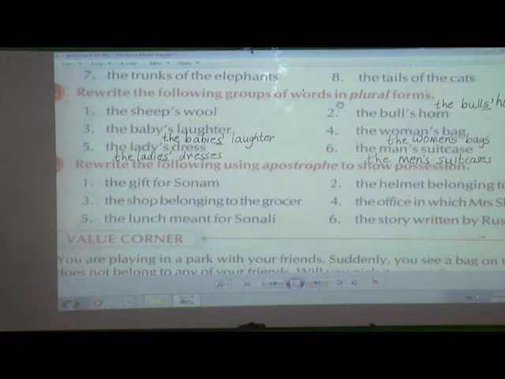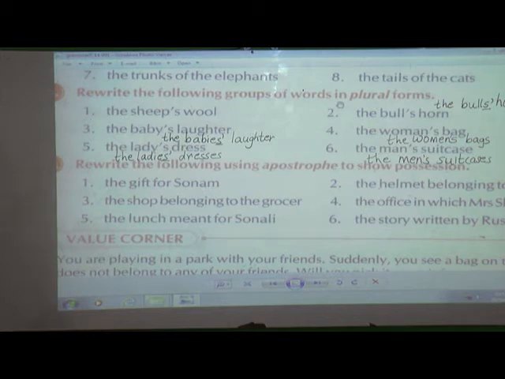Then if you see the third one, the baby's laughter. Now the plural form of baby is babies, B-A-B-I-E-S. As it is ending with S, you are going to put an apostrophe after S. The babies' laughter. Fourth one, if you see, the woman's bag. The plural form of woman is women. The women's bag. W-O-M-E-N apostrophe S, because the word is ending with N. So the women's bags. They are also going to change it into plural form.